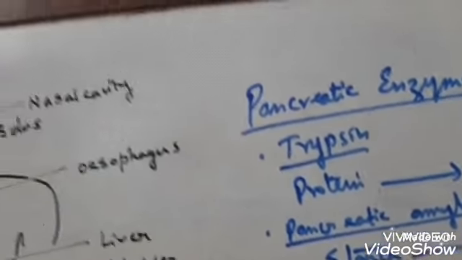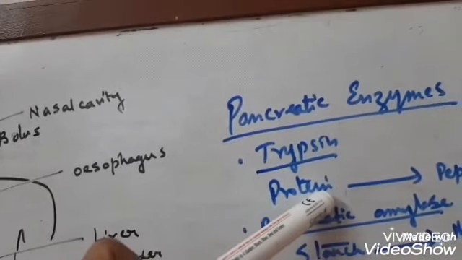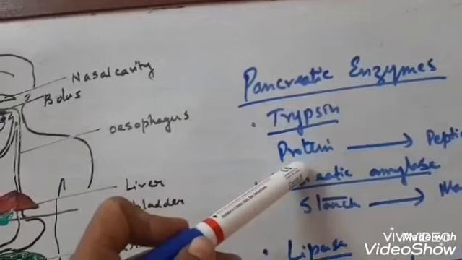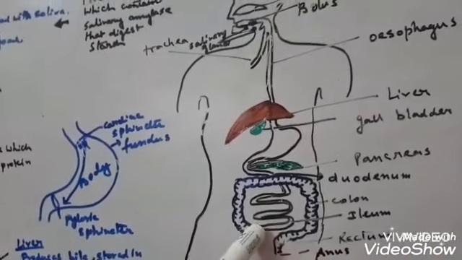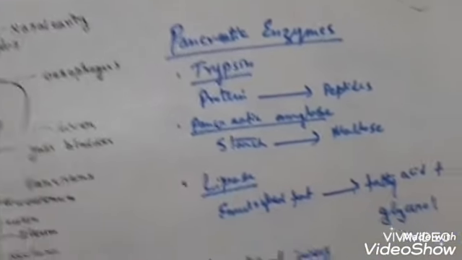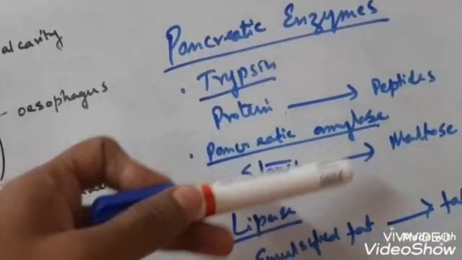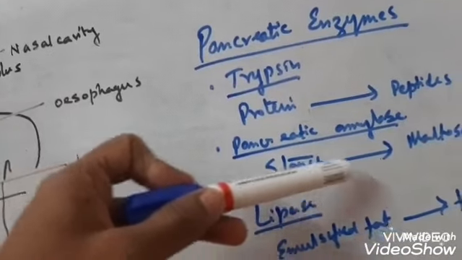Now trypsin. Trypsin acts on protein and finally breaks it into peptides. So protein which is partially digested in the stomach is now converted into peptides with the help of trypsin. Now pancreatic amylase. This enzyme converts starch into maltose.